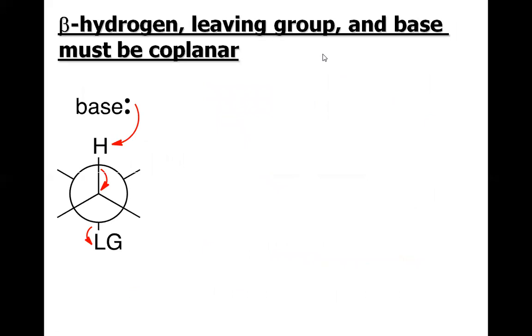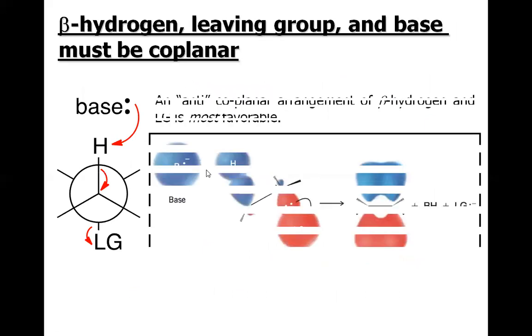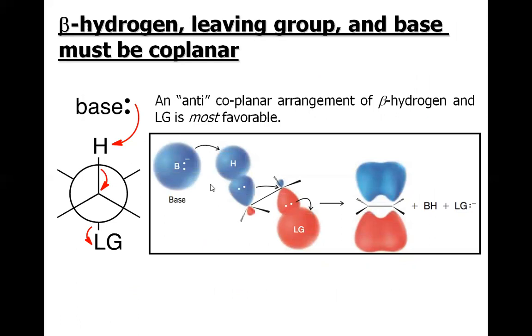Beta hydrogen, leaving group and base must be coplanar. Coplanar means all must be lying in the same plane. If you see this diagram, you can understand what I'm trying to say. This is the base that is going to attack the beta hydrogen, and at the same time the single bond between the beta hydrogen and the beta carbon is going to collapse, and the leaving group is going to leave the system. But see, the leaving group, the beta hydrogen and the base are on the same plane, because if any of the members is on the other side of the plane, this reaction will not occur.